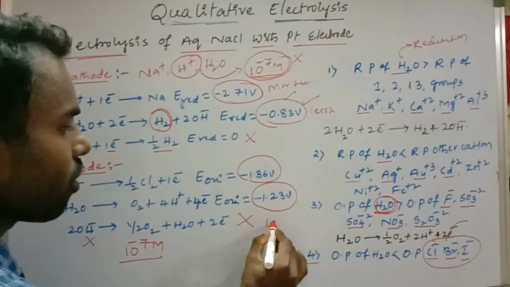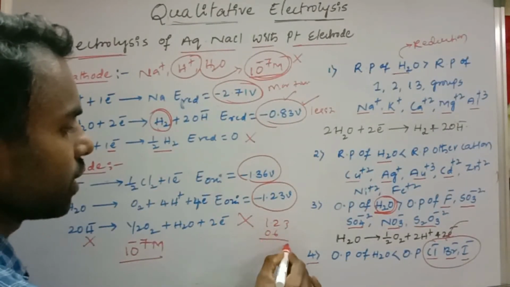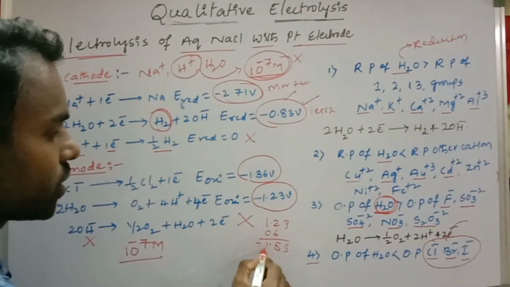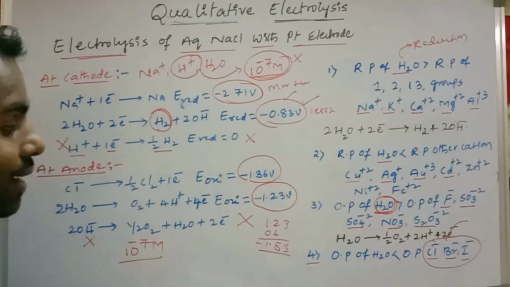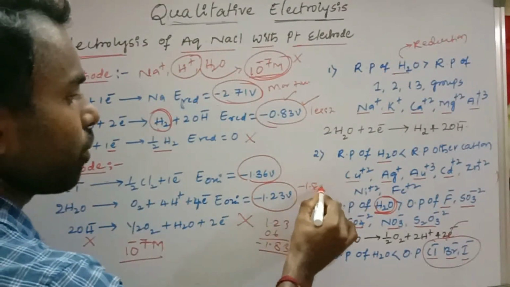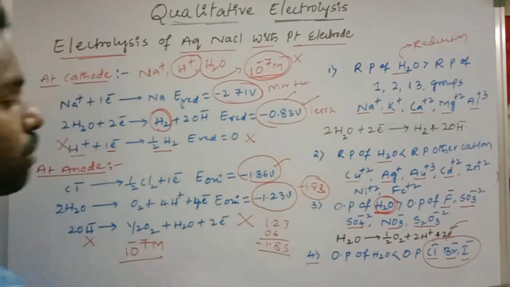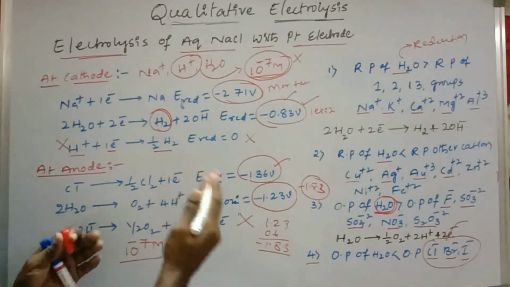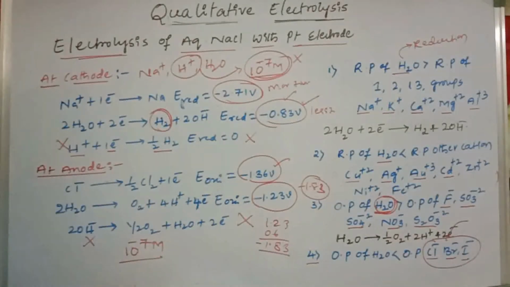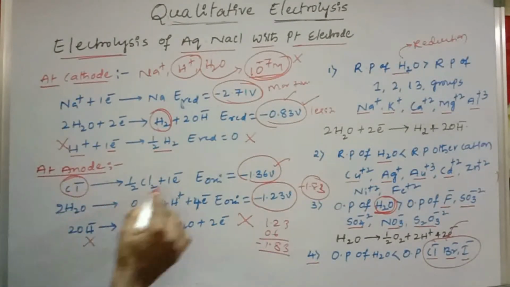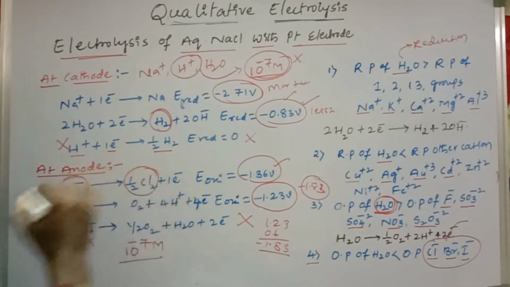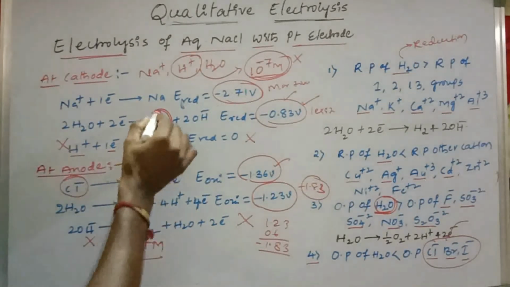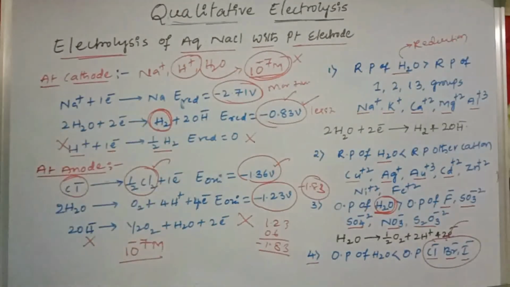the water does not undergo oxidation. The overpotential of water is 0.6. If you add 0.6, then what is the oxidation potential? −1.83. Here −1.83, here how much? −1.36. Then which has more oxidation potential? Cl−. So at the anode Cl2 will deposit, and at the cathode hydrogen gas will deposit.